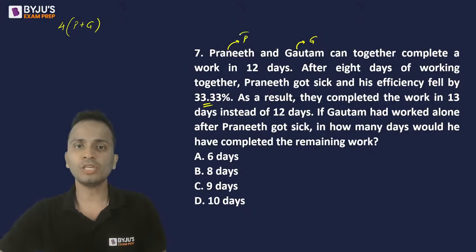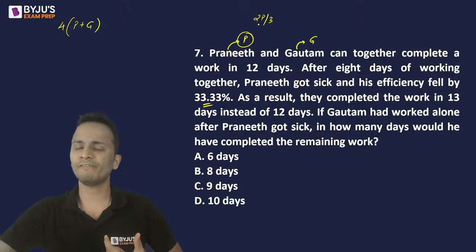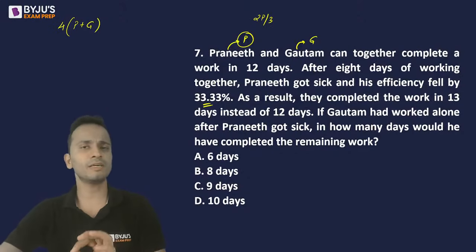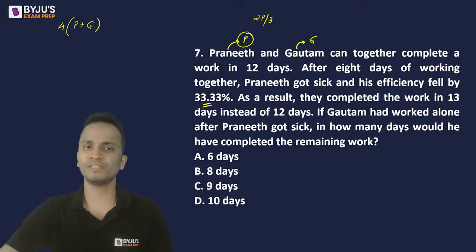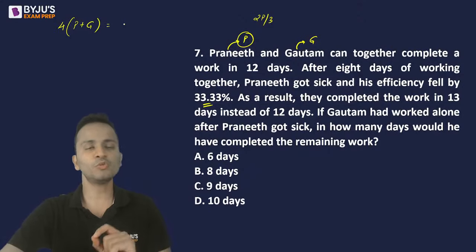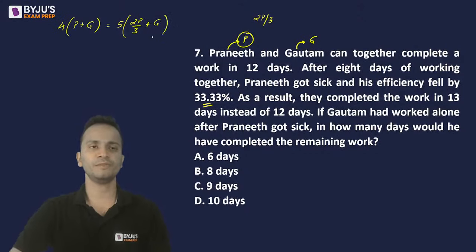So if Praneeth's original efficiency was P, now Praneeth is working at 2/3 of his efficiency, right? His efficiency fell by 33.33. So now he is working at 2/3 of his efficiency. So now this work, which can be finished in 4 days, is finished in 5 days at Praneeth's reduced efficiency and Gautam's original efficiency, right?